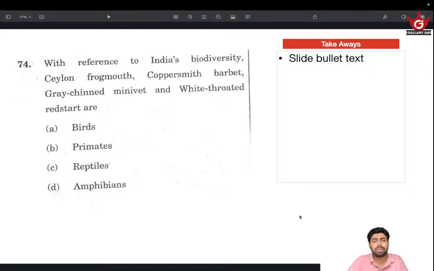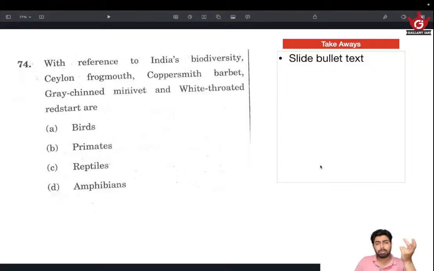Okay, with reference to India's biodiversity, Ceylon frogmouth, copper-smith barbet, grey-chinned minivet, and white-throated redstart are... Okay, the name Ceylon frogmouth. Something, the particular animal in question has got a mouth that's similar to a frog.